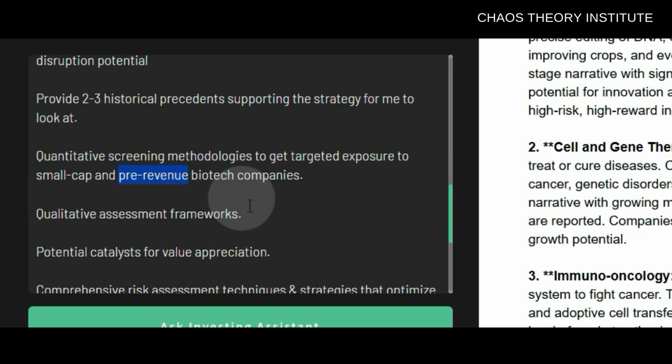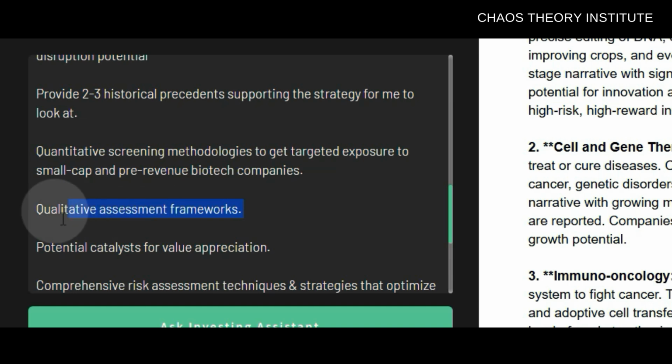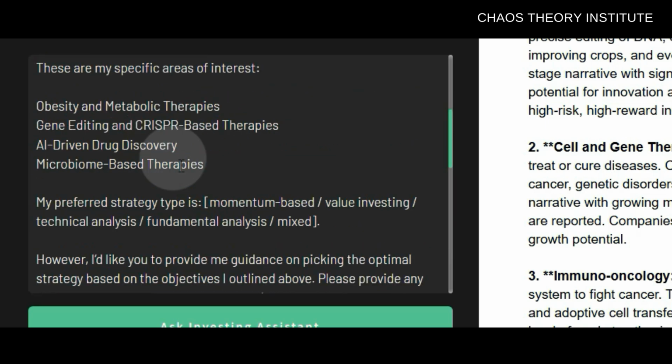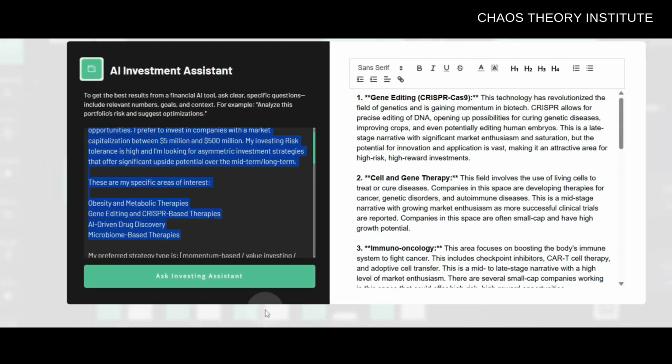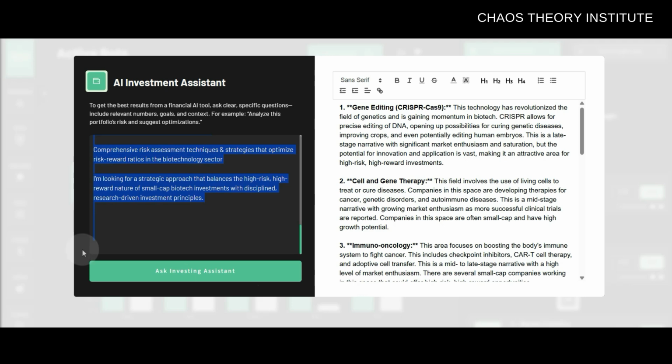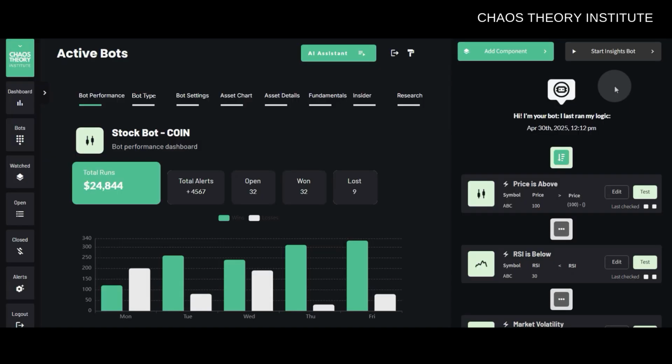Okay, now next here we have qualitative assessment frameworks, and this step is really important because not all trading automations can be fully automated. So for example, at Chaos Theory Institute, many of the automations that we build are actually human in the loop automations. And that's just because bots are very good at doing some things and then less equipped to do other things. And I think this is a really, really essential point.